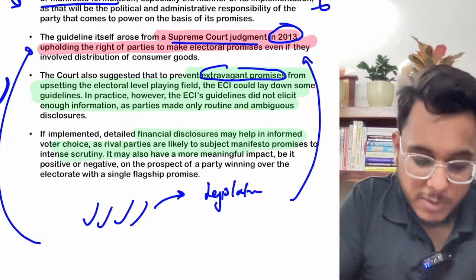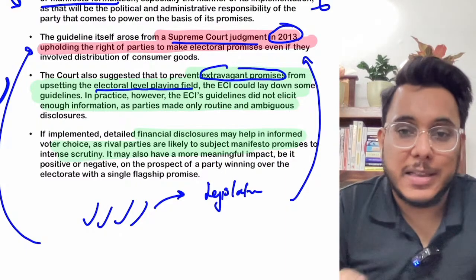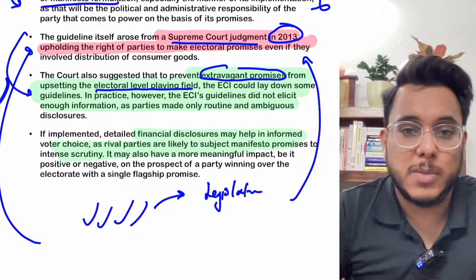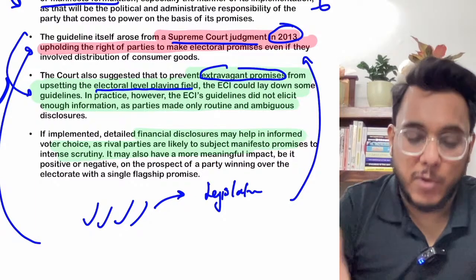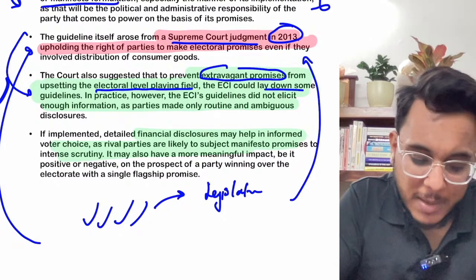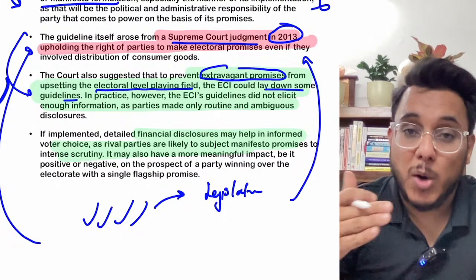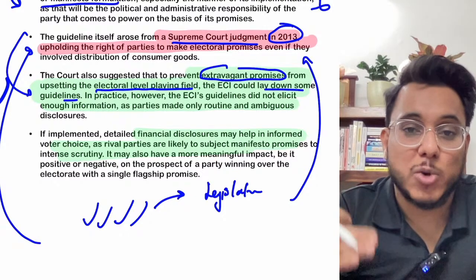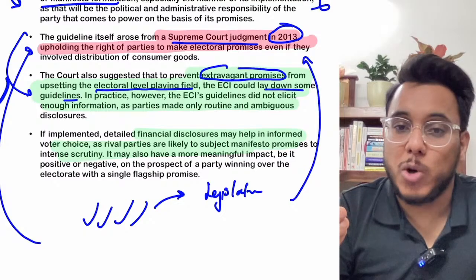The promises which will disturb the level playing field should not be made. Moreover, the Supreme Court directed the Election Commission of India to lay down guidelines so that the political parties don't exploit whatever promises they are making. They should be rational. So some new guidelines should also be made.